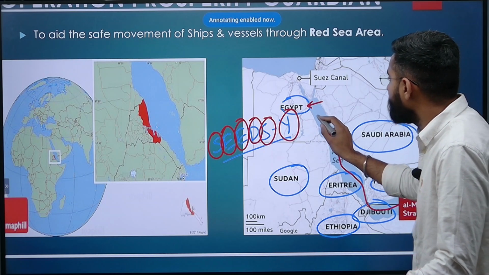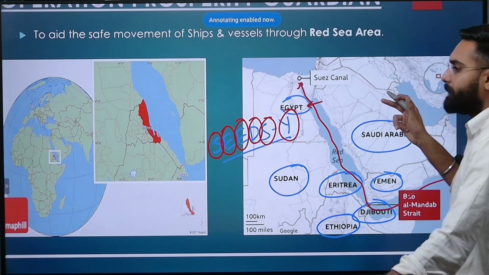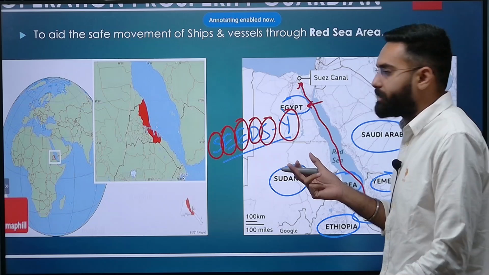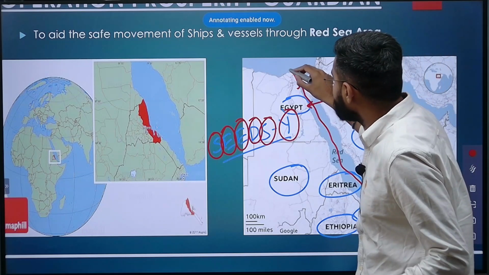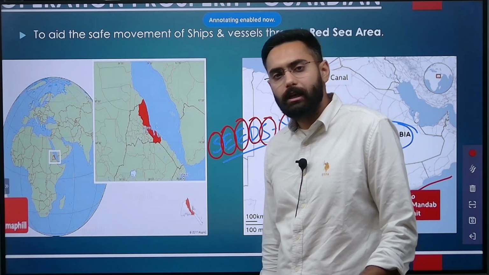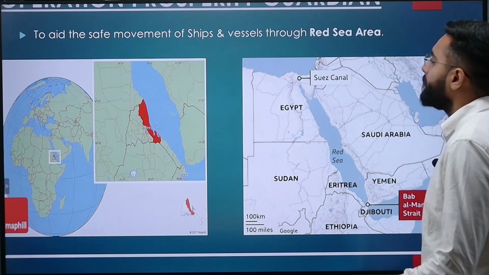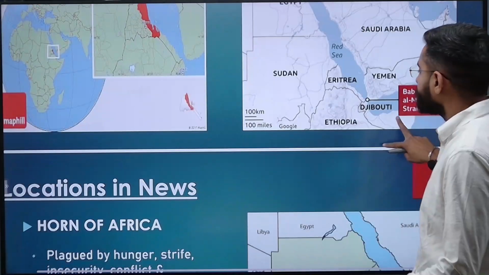And from Egypt, whenever a ship enters through the Bab al-Mandeb Strait, it passes through all this area through the Red Sea, and eventually it reaches a choke point from where you will see land, not sea. And from here a canal has been constructed which is called the Suez Canal. So the Suez Canal and Red Sea area become important from your political geography point of view.